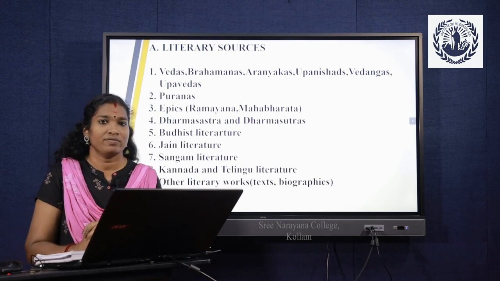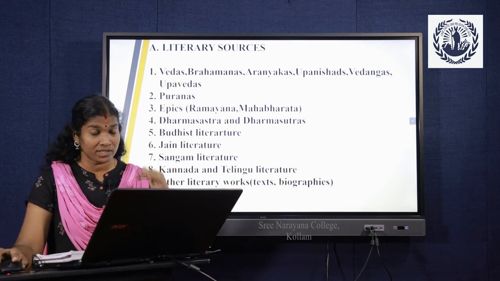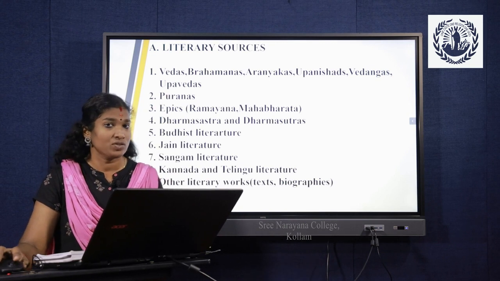We go through the first indigenous source section, the literary sources.